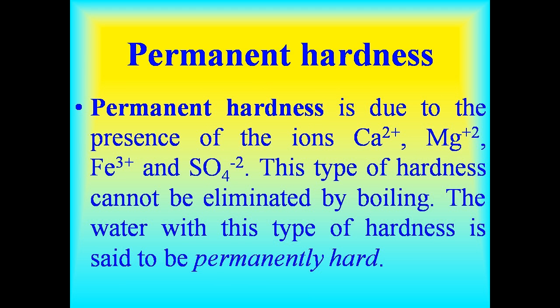Now, we would like to know about permanent hardness. Permanent hardness is due to the presence of the ions calcium, magnesium, iron, and sulfate. This type of hardness cannot be eliminated by boiling. The water with this type of hardness is said to be permanently hard.